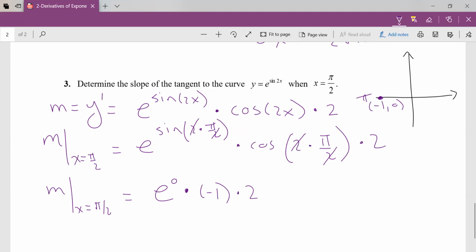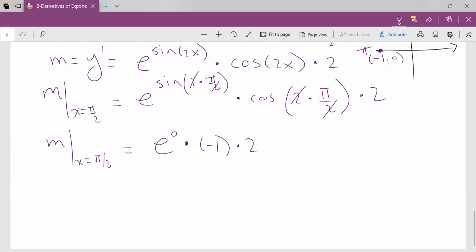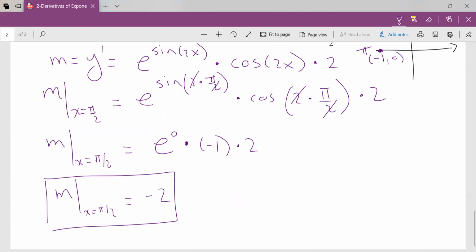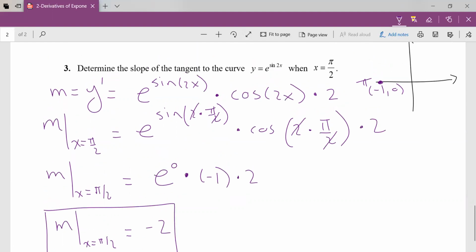Well, what's our slope then, when x is equal to pi over 2? Well, that's e to the exponent of 0, which is 1. So we got 1 times -1 times 2. That's -2. So our slope is -2. And that's what we just found. Determine the slope of the tangent to the curve. There it is. The slope at that moment is -2.